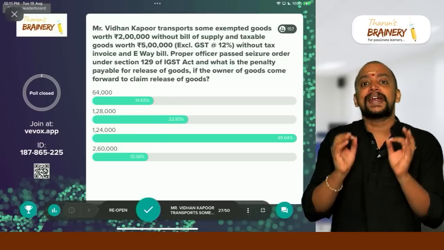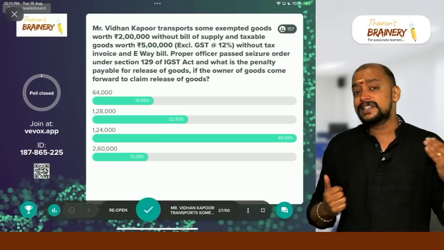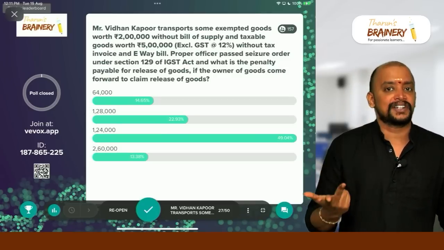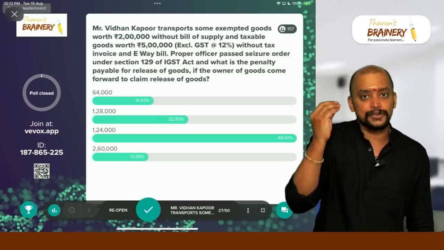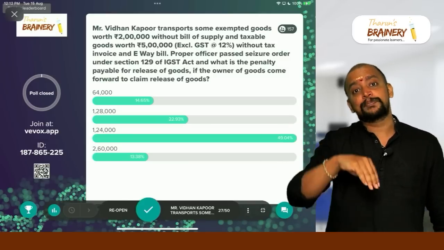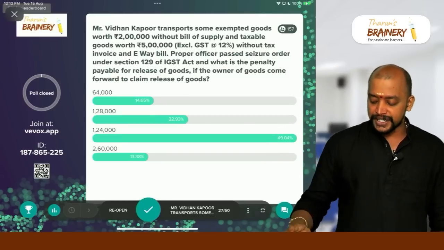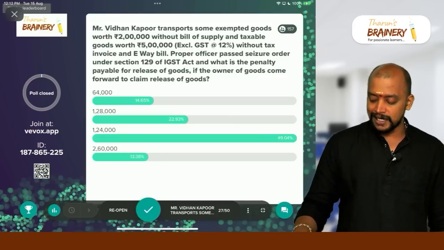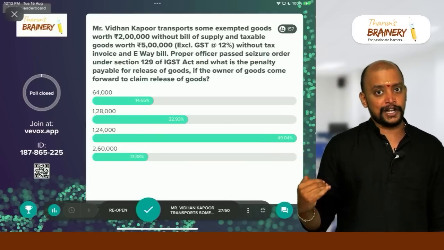And what is the penalty amount? It depends upon when owner is coming forward, when owner is not coming forward. When the owner is coming forward, how much is the penalty? For taxable goods, it will be 200% of tax. So first of all, here 5 lakhs into 12% is how much? 60,000. So 60,000 into 200%, because the penalty is asked under IGST Act, so take full 60,000 into 200%, which means that will be coming to 1,20,000. But stop, 1,20,000 will not be taken.